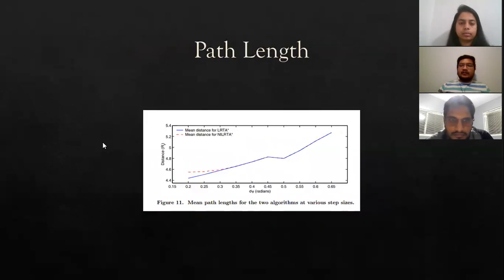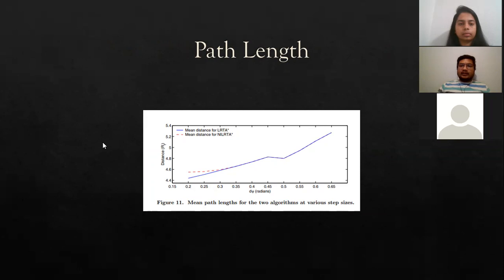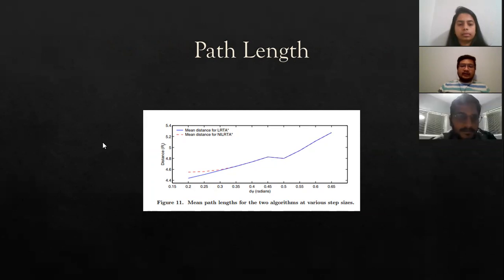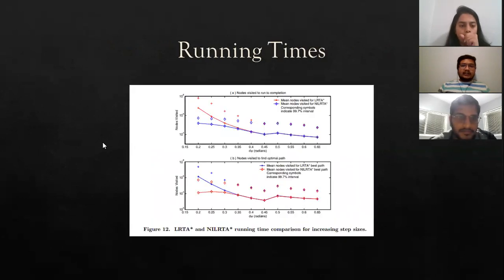Path length performance for the two algorithms at various step sizes is presented in figure 11. So this is the path length performance. The mean path length increases approximately 19% over the range of step sizes, indicating that smaller step sizes are better. At a step size of 0.5 radians, the algorithm switches to searching the full path tree instead of the simplified path tree. So next is running times.